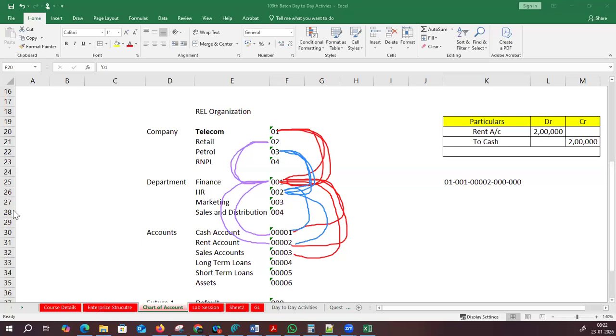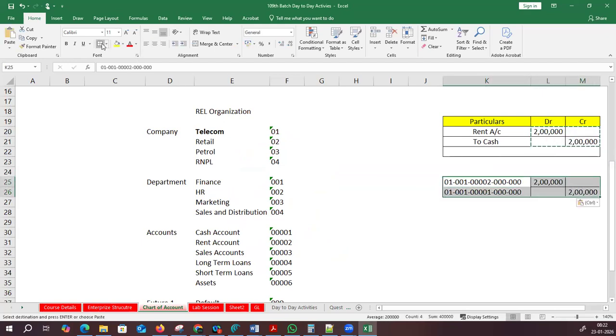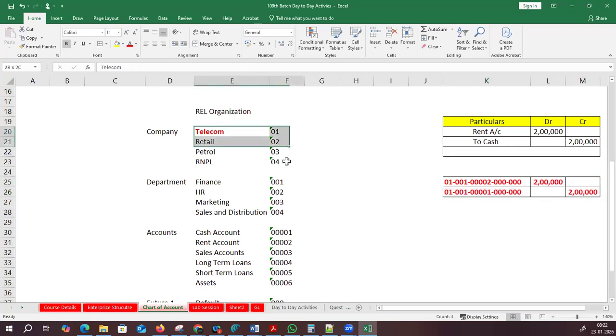Just clearing the drawings. Now come back here. Now the accounting entry is 01, 001, 002, 00 and 01 hyphen 001-001. See now how easy it is. Even without a description, you can easily say that this accounting entry is related to a telecom company. Right or not? Is it clear? Everyone, please. Yes, sir. Okay. So this is how the code combinations are getting generated.